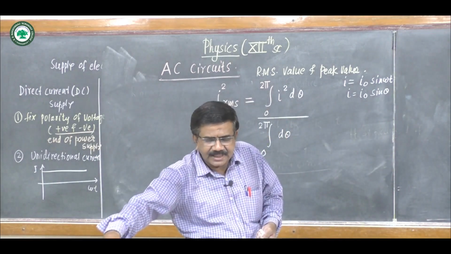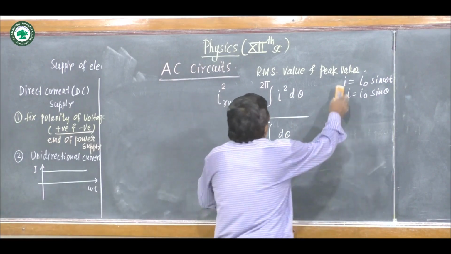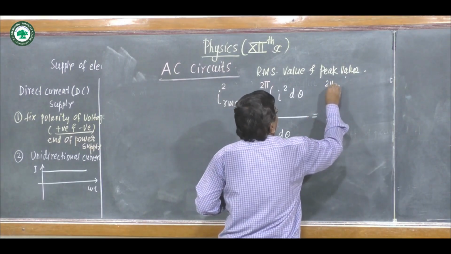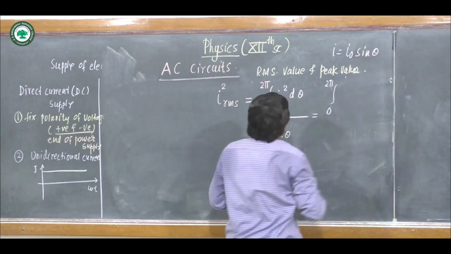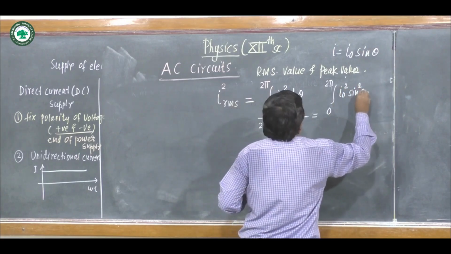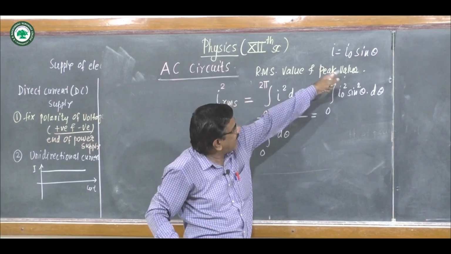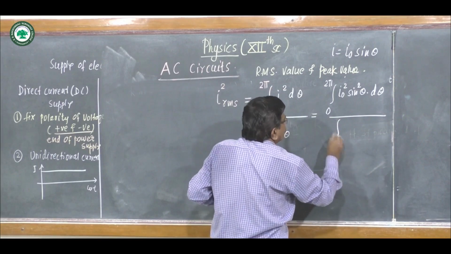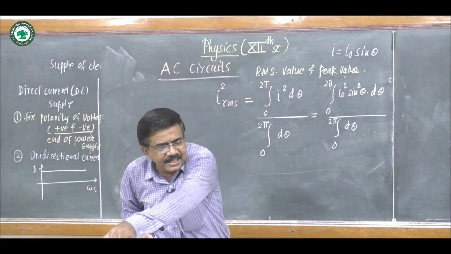I is equal to I0 sin theta. Hence I square RMS will be the integration from 0 to 2 pi of I0 square sin square theta d theta, as I is equal to I0 sin omega t or I0 sin theta. We simply substitute the value of this I, that is I0 sin theta, for the complete cycle, divided by the integration of d theta from 0 to 2 pi. Now we solve these steps.